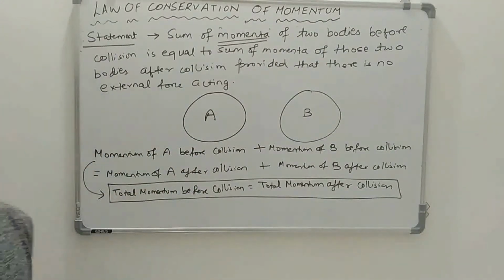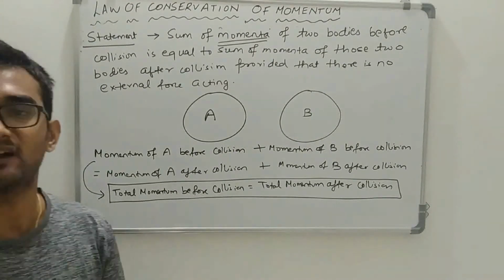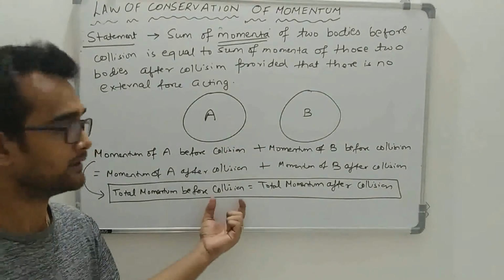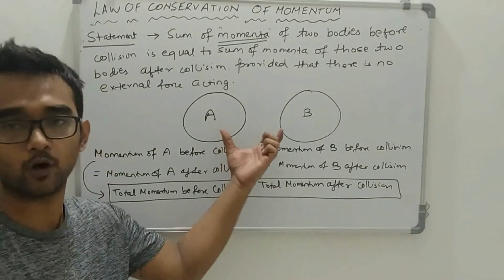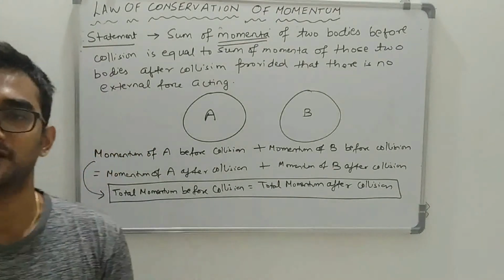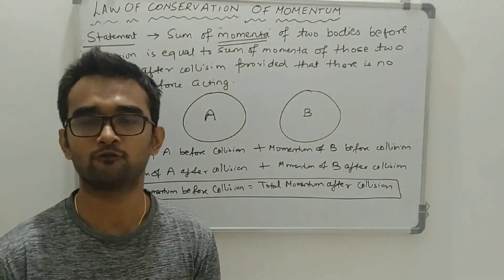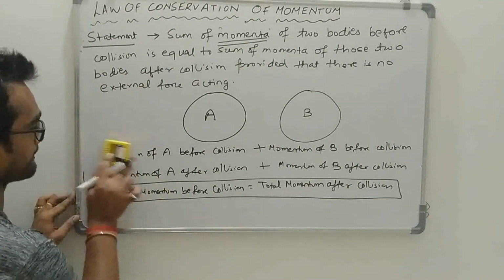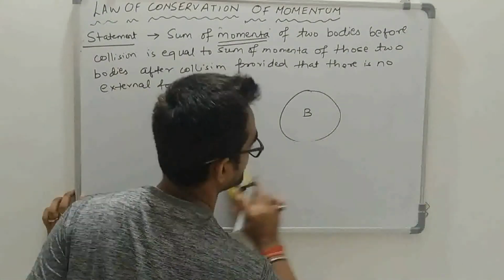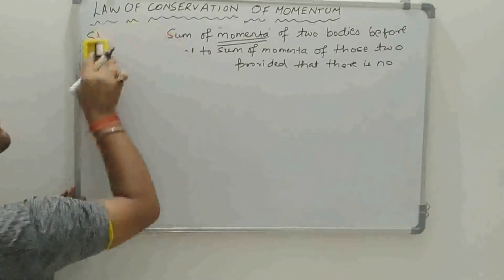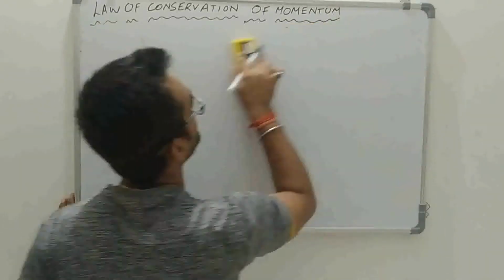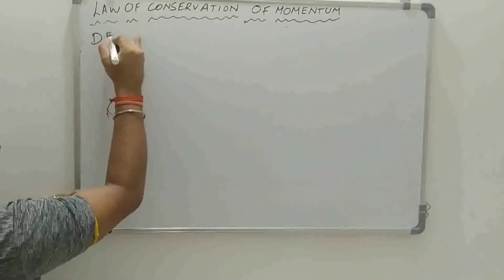So guys, in the derivation of this statement, I will prove at the end that the total momentum of these two objects before collision will be equal to the total momentum of these two objects after collision. Now I will switch on to the derivation of law of conservation of momentum. Derivation part.